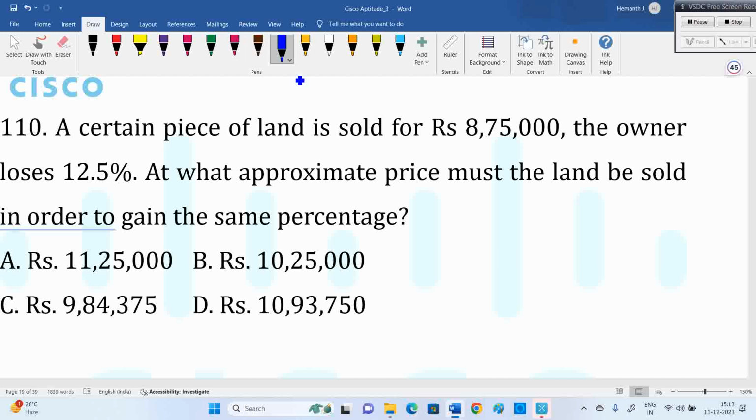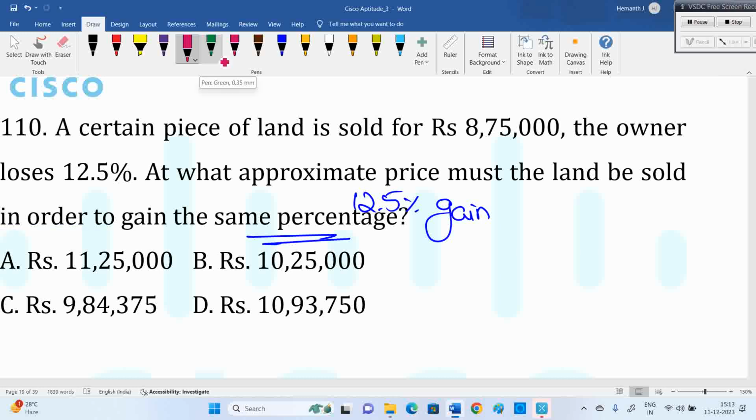Guys, is this 8,75,000 the cost price? It is nothing but the selling price with 12.5% loss. Now they are asking, what must be the selling price to get the 12.5% gain?